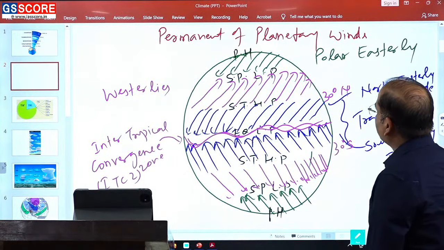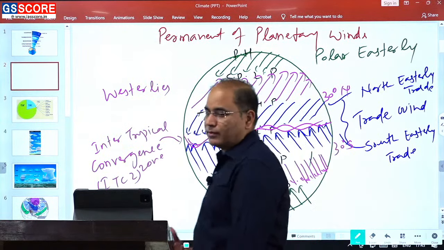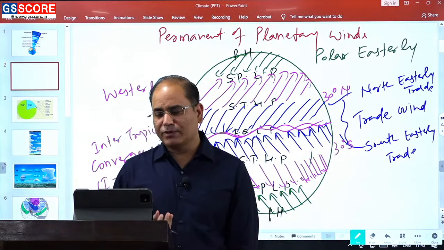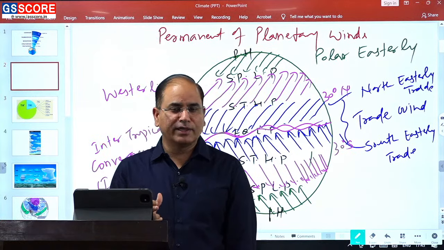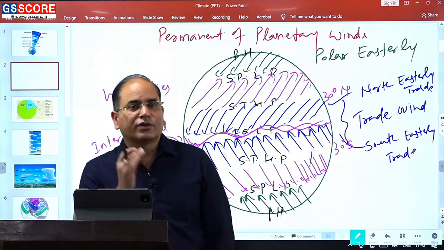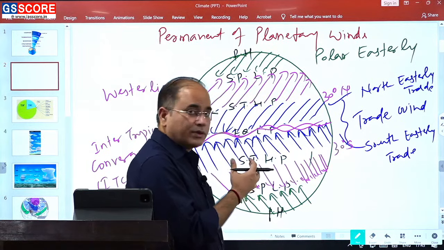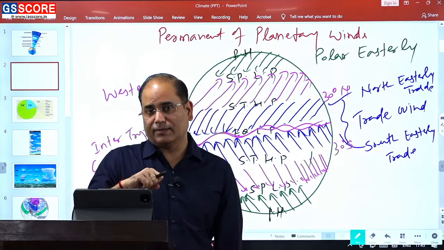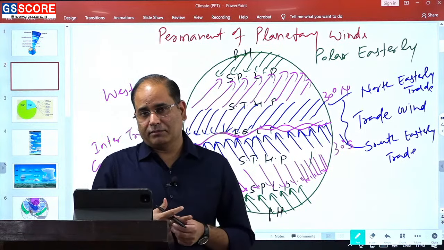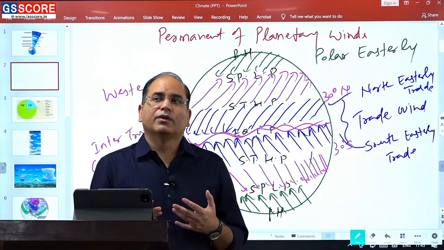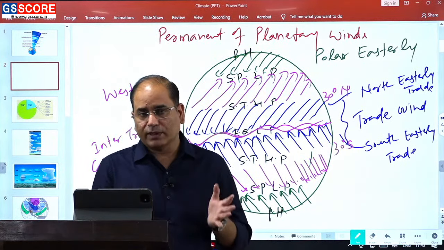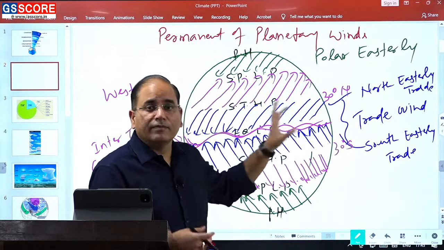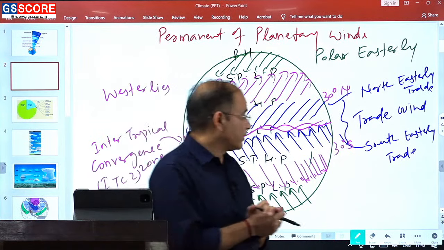So these are the three permanent winds, the planetary winds. From here you will get plenty of questions regularly. Every year they ask questions, and most of them are very basic. You should have clarity about the winds and should not be confused. Whenever a question is asked, it is always better to draw the diagram in the examination, because under examination pressure sometimes you don't read the question properly. So just draw the diagram for whatever statement they are making, and check whether the statement is correct according to the diagram or not.